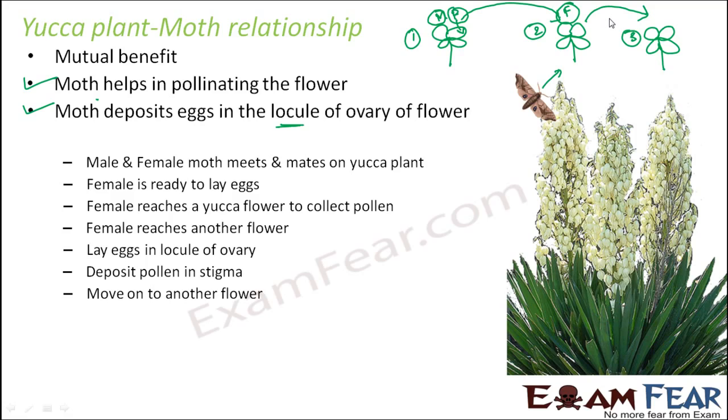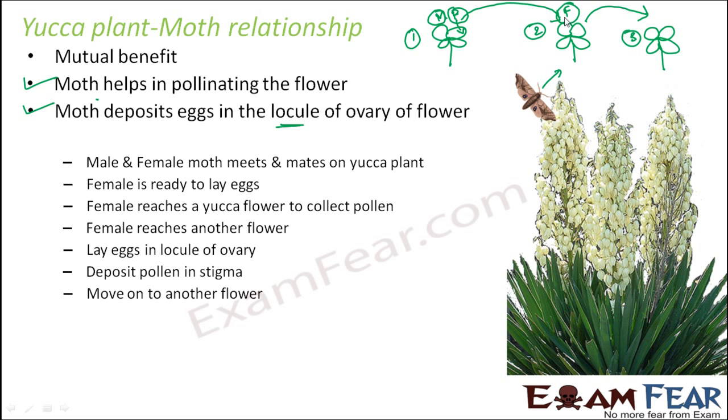Now, this female moth might lay multiple eggs. All the moths lay their eggs inside the ovary of yucca flowers, and the ovary can accommodate only a fixed number of eggs. Correct? So it is possible that it lays a few eggs on this flower, and the rest of the eggs on another flower, or it goes to some other flower where it will mate with the male. So it can do anything.